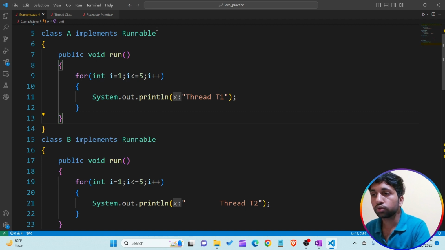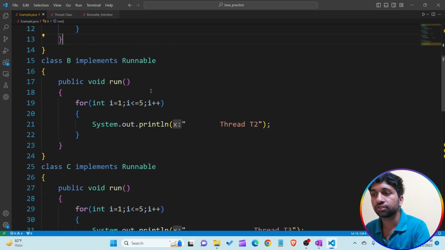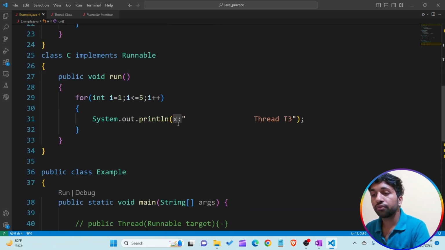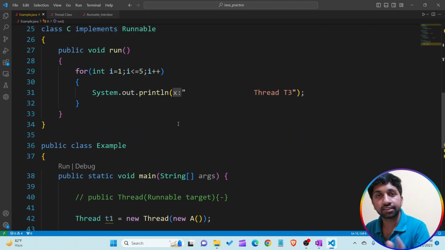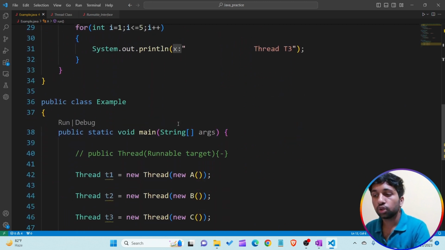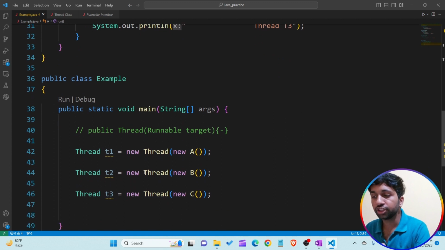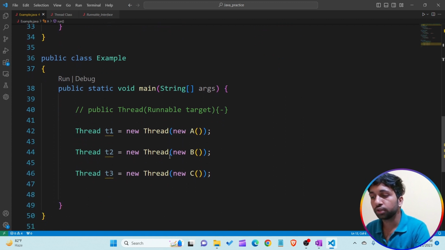Understand? Now if I want to attach the code of class A, class B and class C to the threads T1, T2, T3, we are able to do that by passing the object of class A, class B and class C into the constructor of the Thread class.